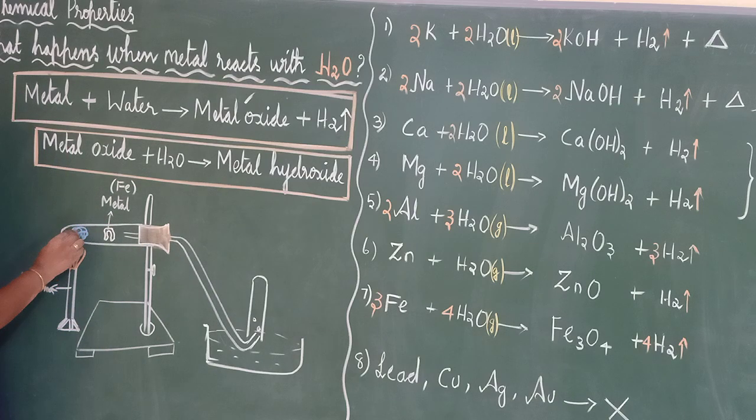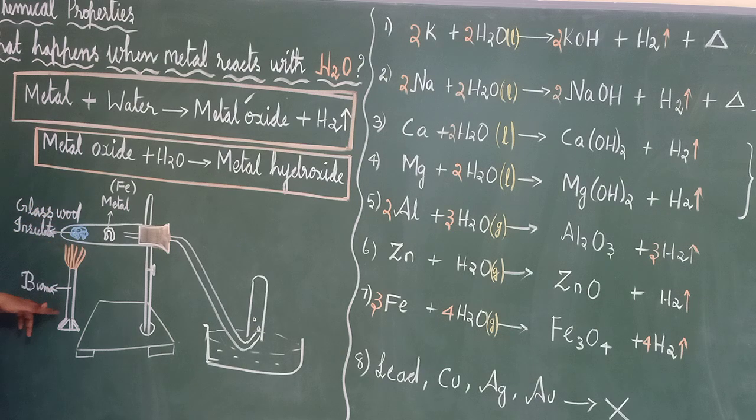In this test tube, what is this? Glass wool. It will be like wool, but it is made from recycled glass. Okay, so this is called glass wool, and it is used as an insulator. You will soak it in water and keep it here. Okay, it will produce steam.